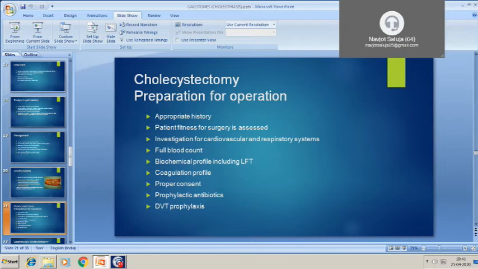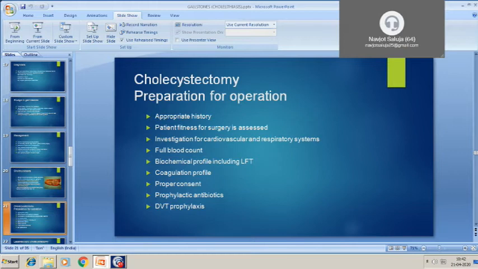Then consent should be taken that we are proceeding with laparoscopic cholecystectomy, and there are rare chances of injury to the bile duct, injury to the bowel, and chances of conversion from laparoscopic to open procedure. So the complete operative details should be told to the patient. Anesthesia: usually the patient is taken under general anesthesia.